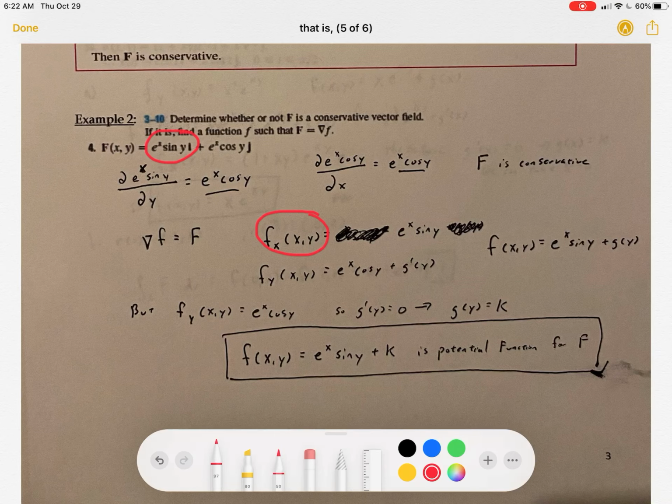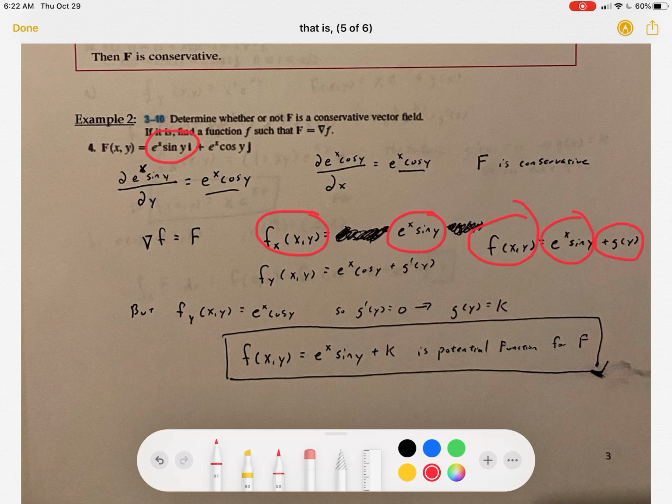So the next thing we're going to do is go to the original. I take the antiderivative to get the original, f of x, y. When I take the antiderivative of e to the x sine y with respect to x, I'm going to get e to the x sine y. That's why I chose x. I could have done it with y, but things were going to change. But with x, I knew it's just going to stay e to the x sine y. But now I have plus g of y because there's a part of the function with respect to y only that I did not include, and I need to make sure that I add that in.